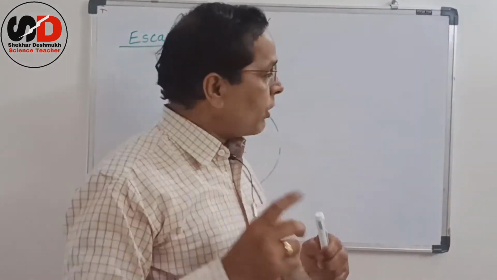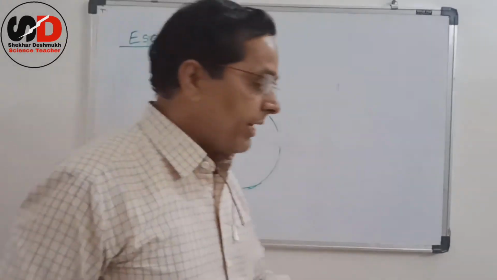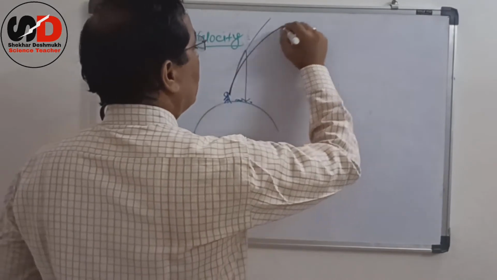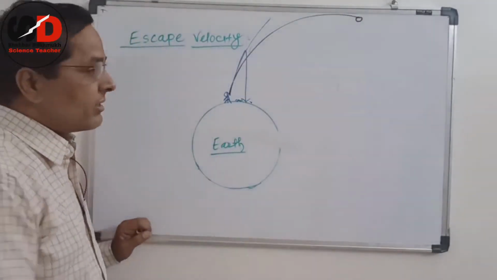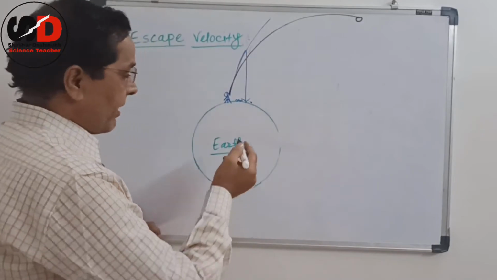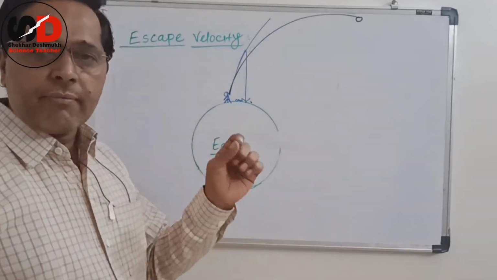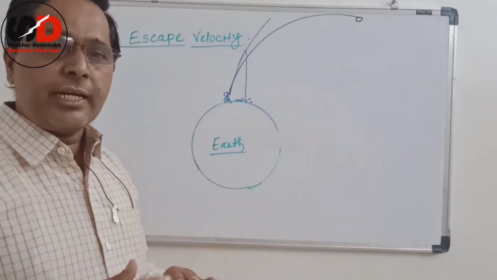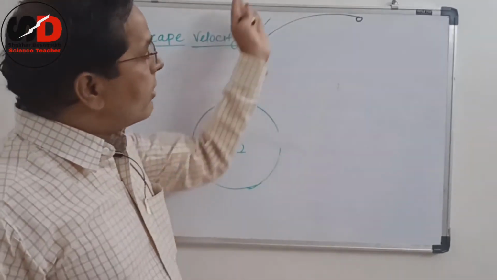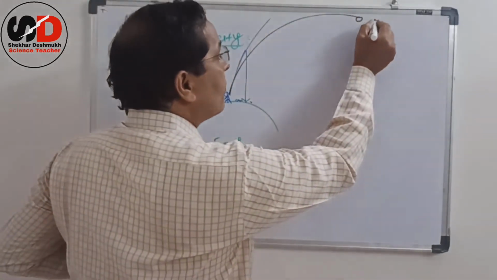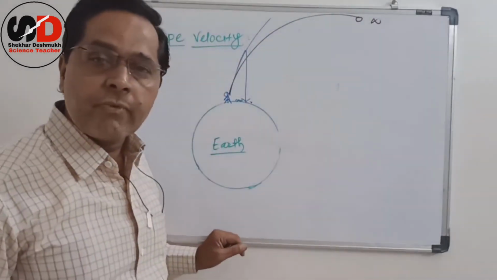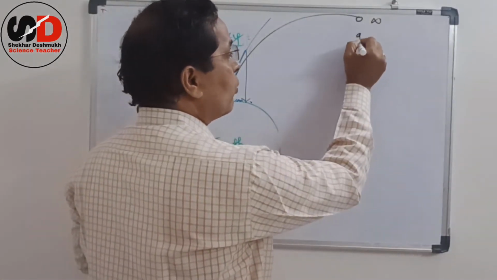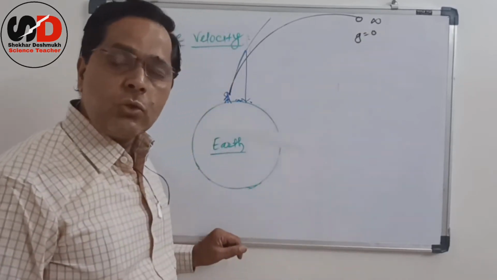And due to that, what happened? One time comes when I throw the ball up to infinite distance. So suppose this is infinite distance. Actually, this diagram is not in proportion. If I throw the ball in the upward direction and it covers infinite distance, then what happens? Definitely we know at infinity the value of g is equal to 0.